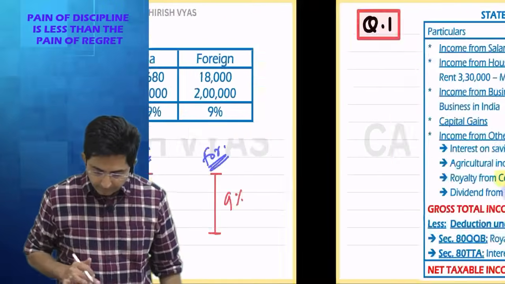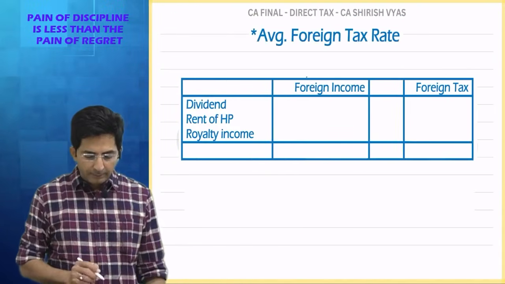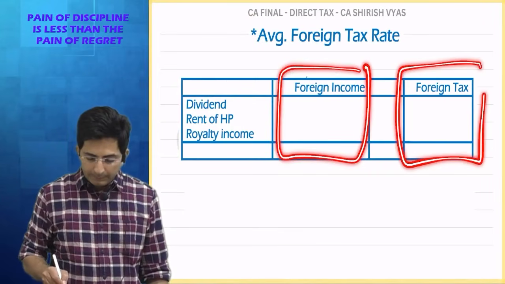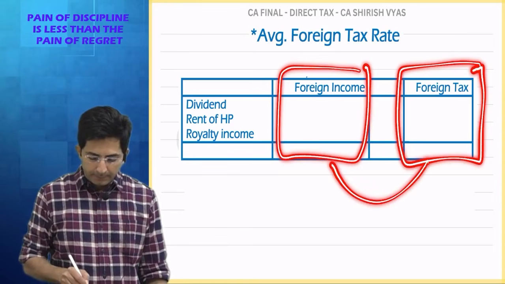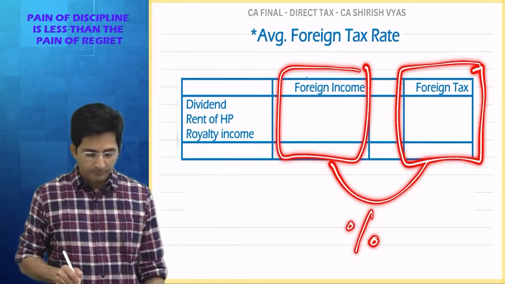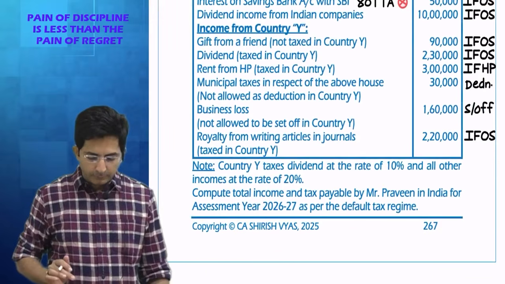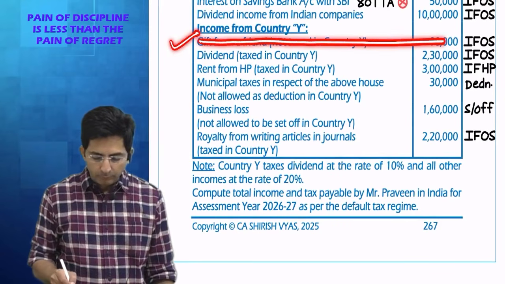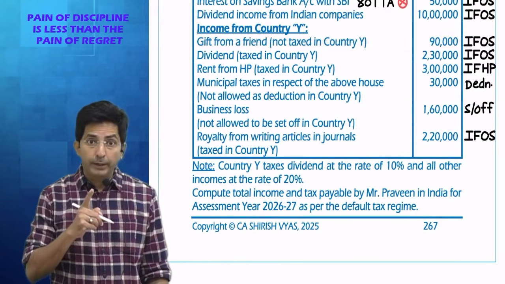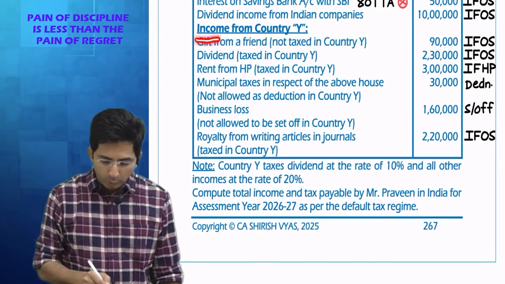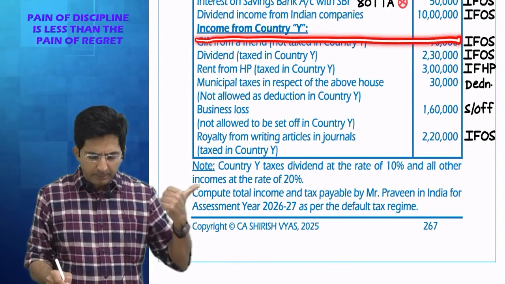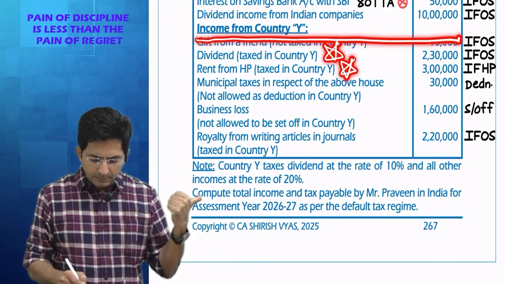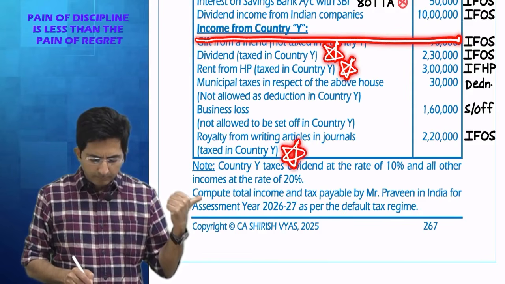So let's see, for the average foreign rate, see what I have done. I have written all the foreign incomes here and I have written all the taxes on that. Then this divided by this will give me the percentage. So tell me, in our question, what incomes do we have from foreign? We have a gift, but that is not taxed in foreign. And now I am strictly going as per the law of foreign, so I will ignore the gift. Then what other income do you have in foreign? Tell me fast. You have dividend income, you have rent income. What else? You have royalty income.